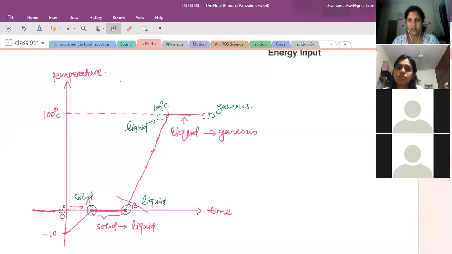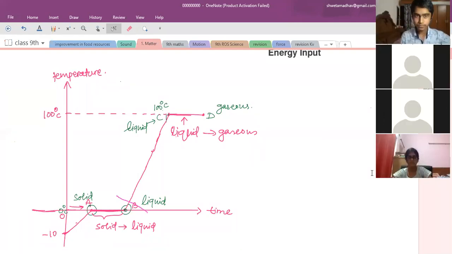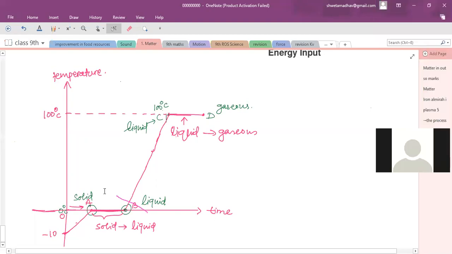Is it clear? Anath, whatever answer you told about steam and water, here I'm asking the question for the same temperature. Water is also 100 degrees Celsius. Both have the same temperature, but the amount of heat energy present in them is different. So therefore the steam is causing more trouble than water. Clear? Is this answer clear for both of these questions? Yes, ma'am.